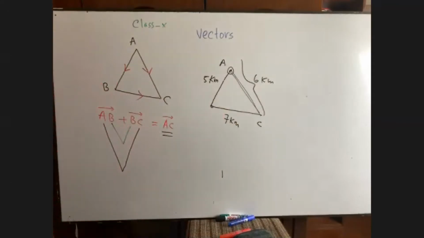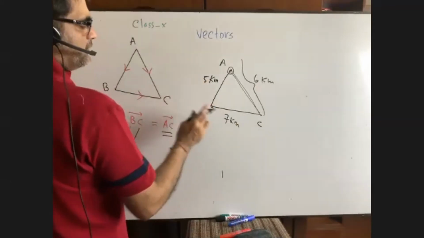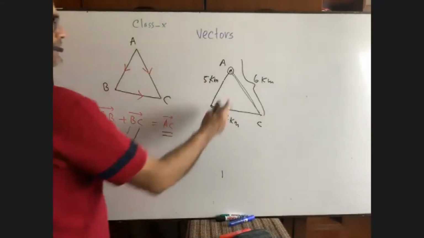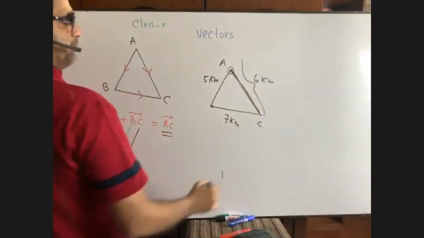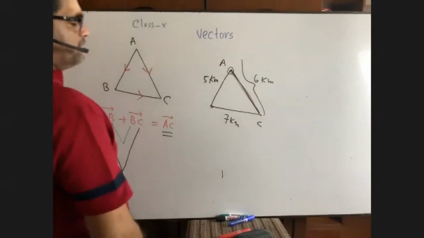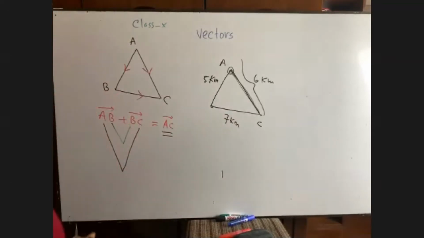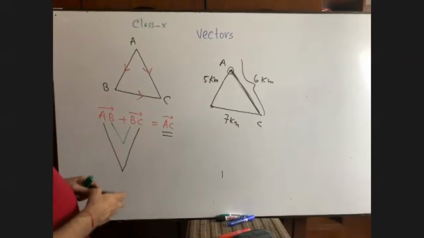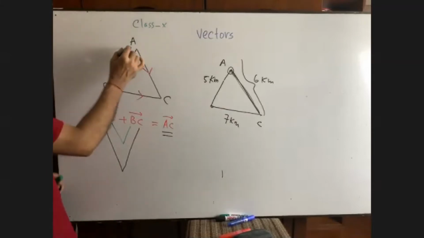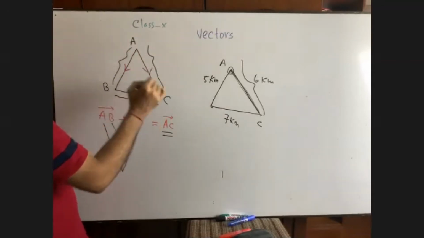I think you have got me. What is the difference between scalar quantity and vector quantity? In scalar quantity, our result will be 5 plus 7 equals 12 kilometers. But if it is considered as 6 kilometers, suppose, then in vectors we will have 6 kilometers because it also depends on the position, the direction, okay, not only on magnitude. If you don't get me, please let me know. That means A to B plus B to C is equal to A to C.